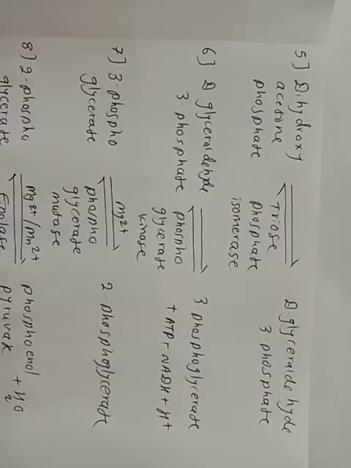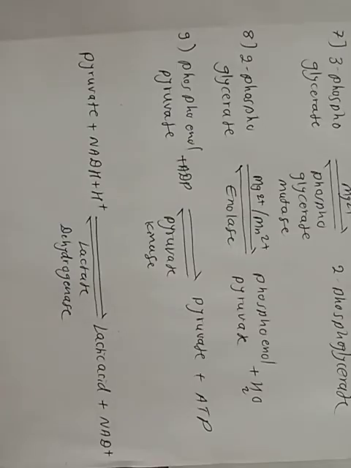Then phosphoenol pyruvate to pyruvate. Phosphoenol pyruvate is irreversibly converted to pyruvate. The high energy phosphate in phosphoenol pyruvate is transferred to ADP by pyruvate kinase in the presence of magnesium ions. Thus, 2 ATP molecules per hexose molecule are formed in this reaction.